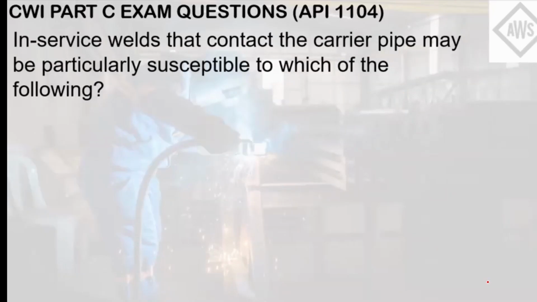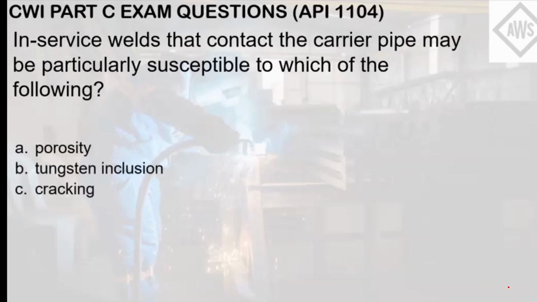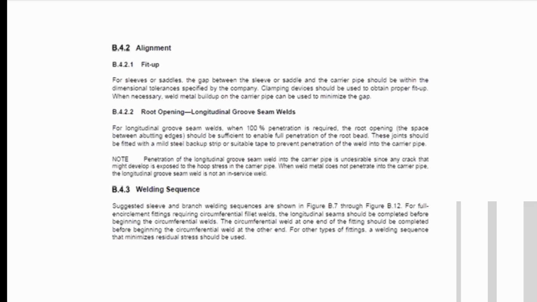In-service welds that contact the carrier pipe may be particularly susceptible to each of the following. Letter A, porosity. Letter B, tungsten inclusion. Letter C, cracking. Letter D, lack of fusion. Letter E, cold lap. So this question now pertains to the effect of in-service welds that are in contact with the carrier pipe. So these pipes are the ones transporting the liquids or gases. That's the definition of a carrier pipe, which you can see here.